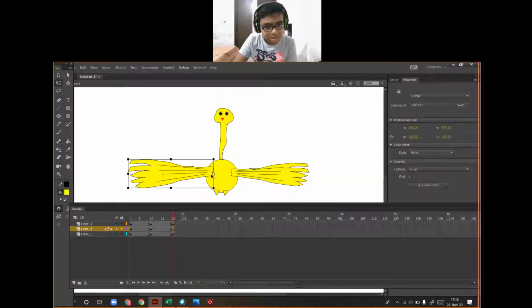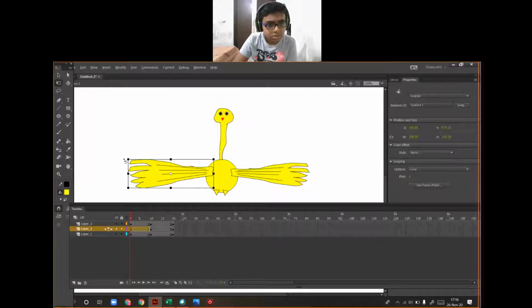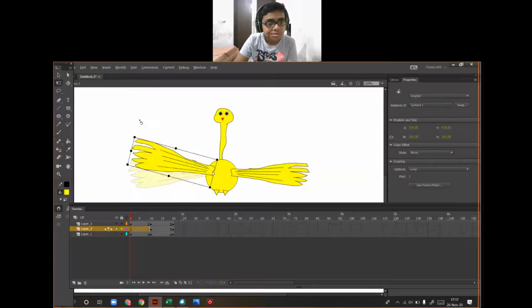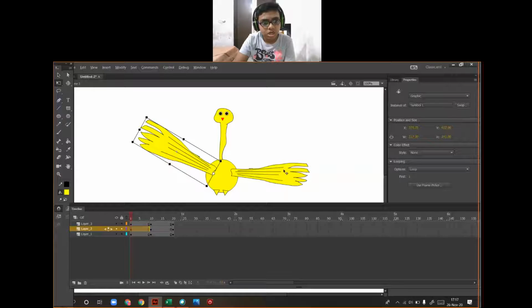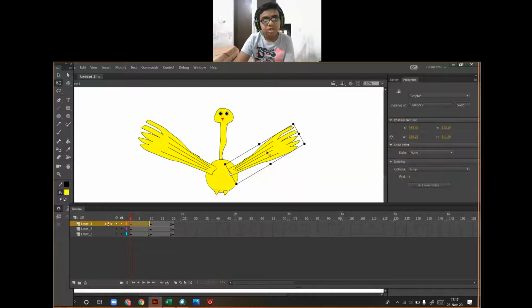Move this in this frame, move this somewhat up here. Take the point here and drag some here.